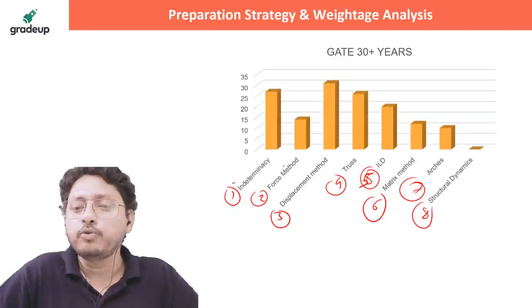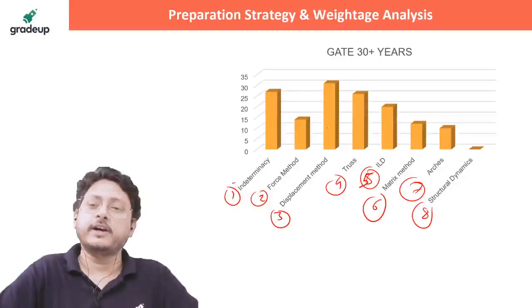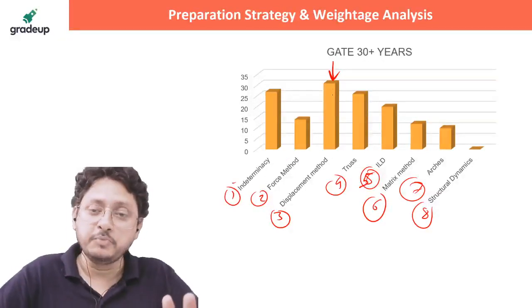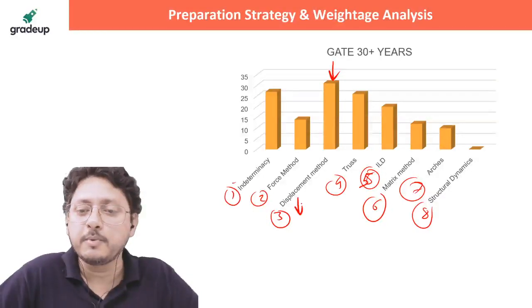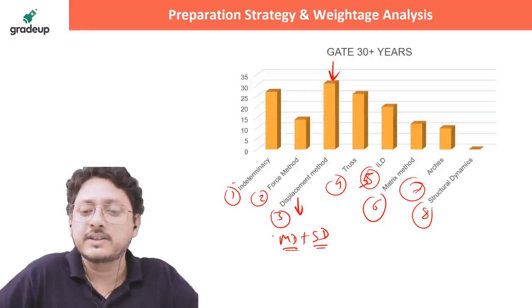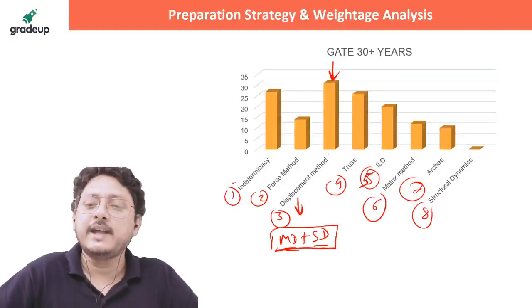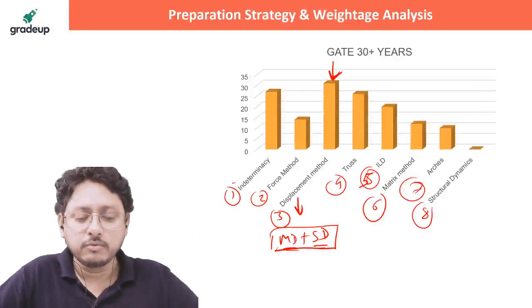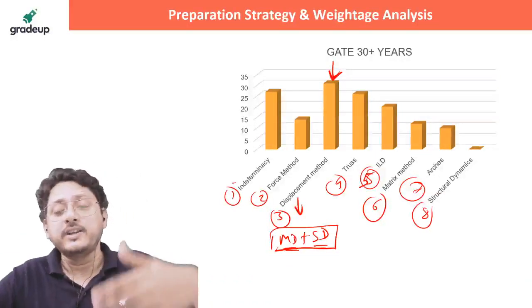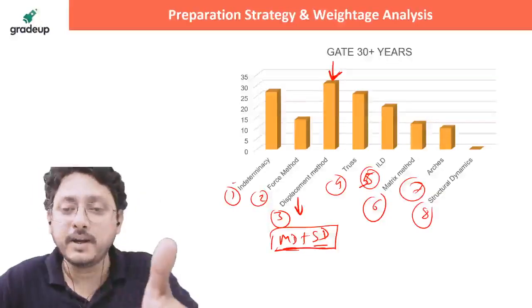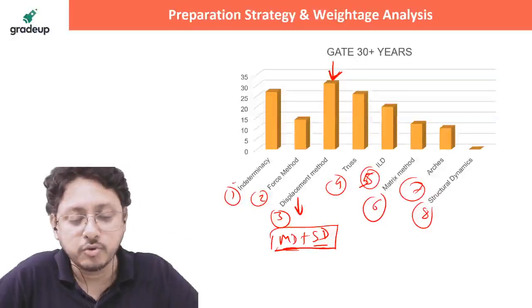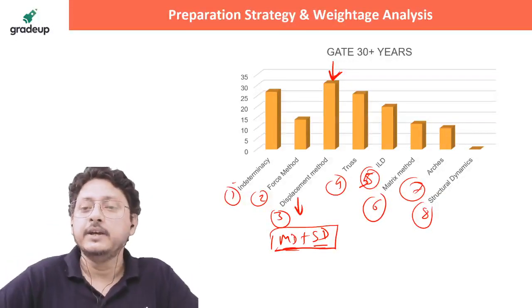You can see, if you consider all the previous questions, most of the questions are asked from the displacement method. Displacement method has more weightage. What is there in the displacement method? MD method plus SD method, moment distribution and slope deflection. If you consider both together, you can say that this is the most important chapter. This is an easy analysis as per the previously asked questions. We cannot say what is going to come, of course, but based on that, we can predict and understand that these are the important chapters, so we should give some focus to that, right? Did you get that?